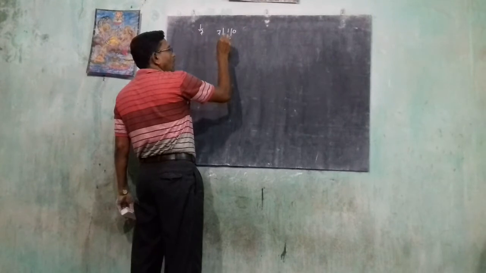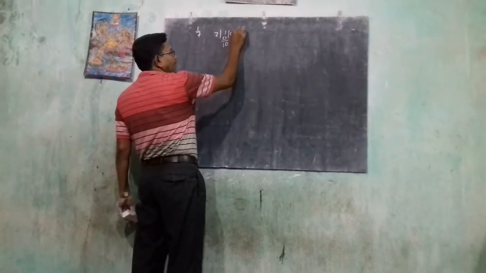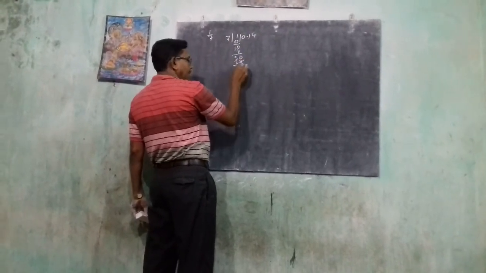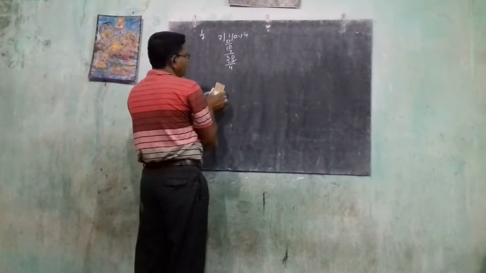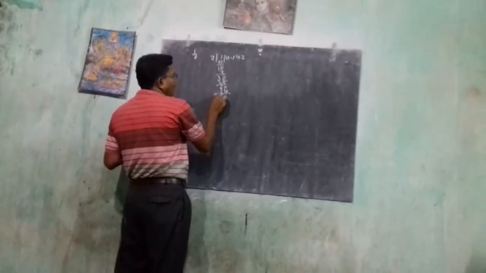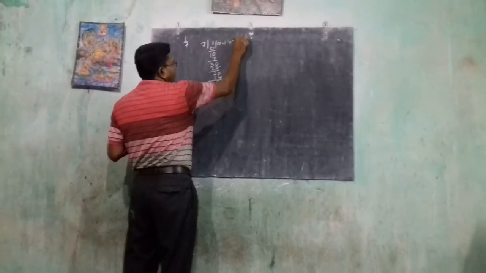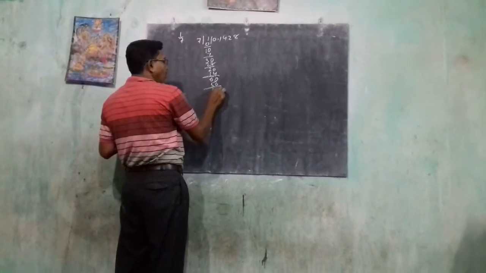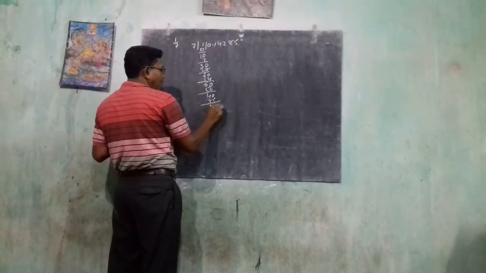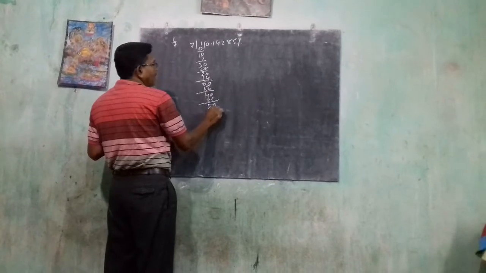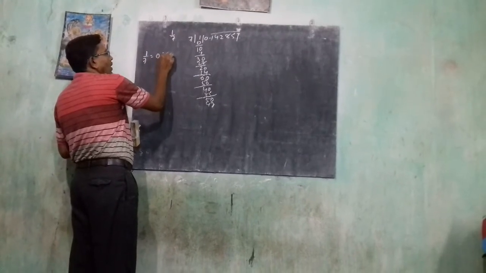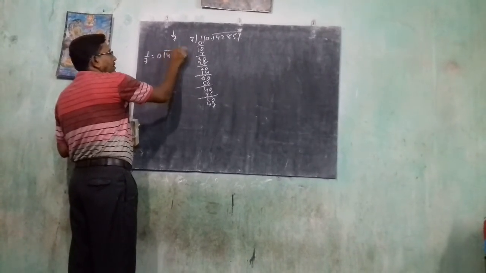7 0 is 0, 1.10, 7 1 is 7, 30, 7 4 is 28, then 4 20, 20, 7 2 is 14, then 60, 7 8 is 56, 40, 7 5 is 35, 50, 7 7 is 49. Means this much can repeat. 1 by 7 equal to 0.142857. This can repeat.